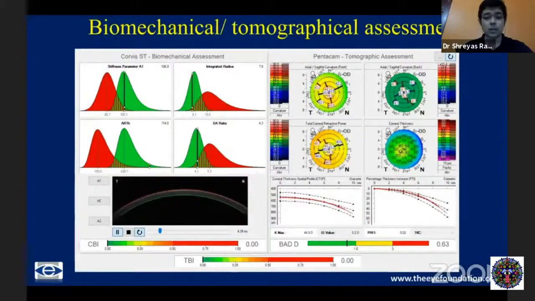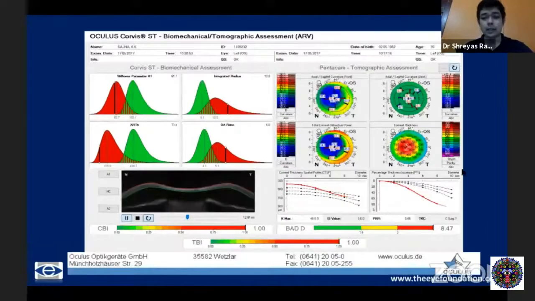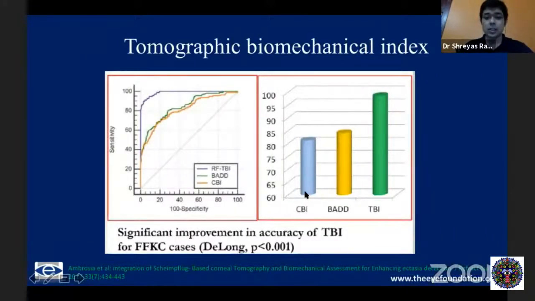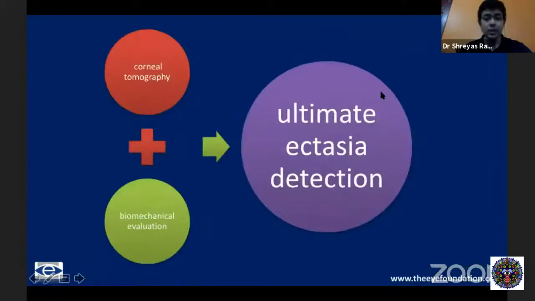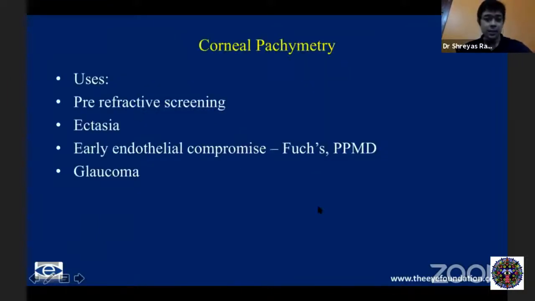This was that of a normal cornea, and then again that of an abnormal cornea, where the TBI is much more elevated. Essentially, as you can see here, compared to the CBI and the overall BAD-D, the TBI has a far greater accuracy in detecting forme fruste keratoconus cases. So essentially, combining corneal tomography and biomechanical evaluation, we have the ultimate ectasia detection.